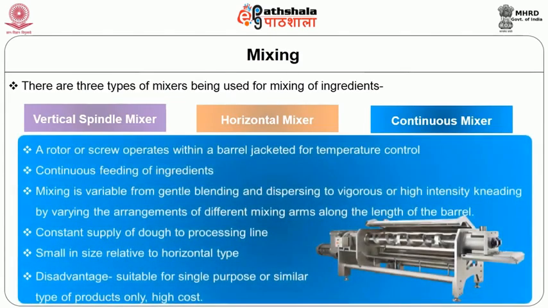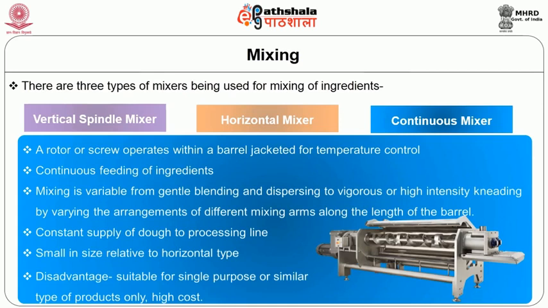The last type of mixer is continuous mixer. Here, a rotor or screw operates within a barrel jacketed for temperature control. There is continuous feeding of the ingredients. The mixing is variable from gentle blending and dispersing to vigorous or high intensity kneading by varying the arrangements of different mixing arms along the length of the barrel. There is constant supply of dough to the processing line.